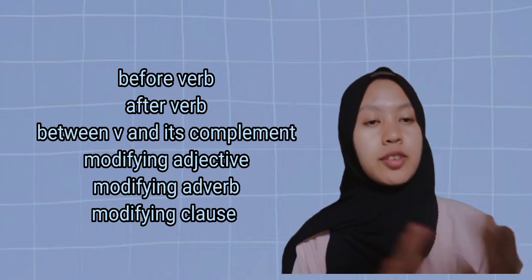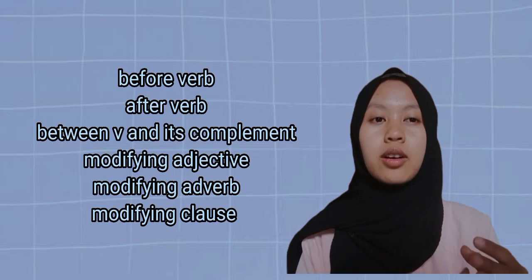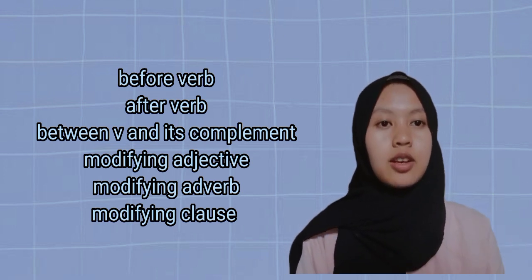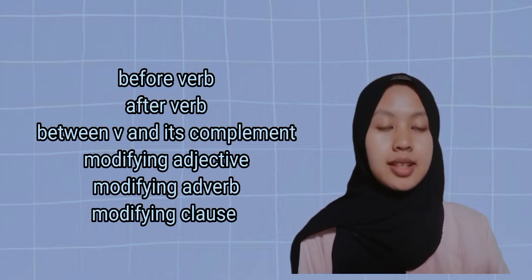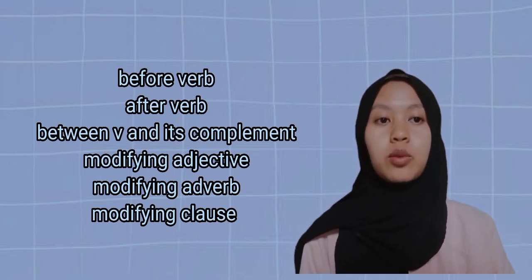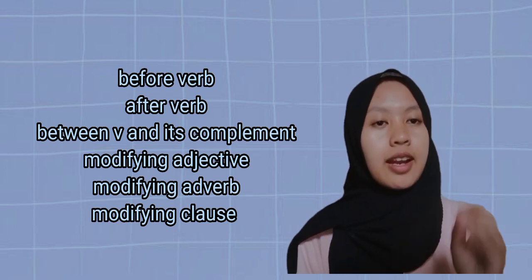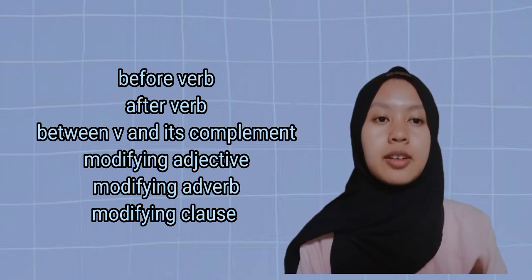Adverbial phrase before verb it's typically used to describe time or manner verb's action. For example, quickly, she finished her homework, or eagerly we awaited the result. And next, adverbial phrase after verb.